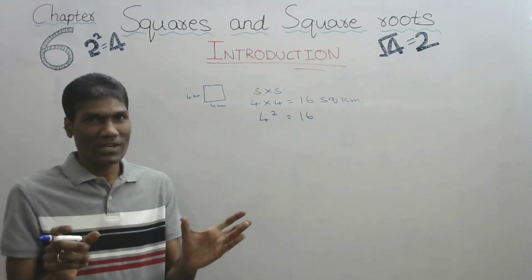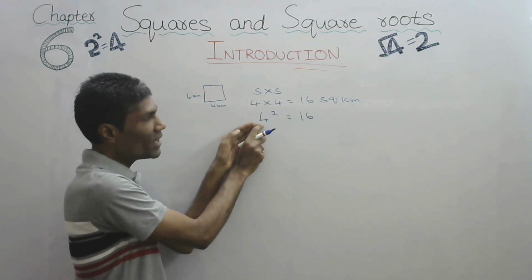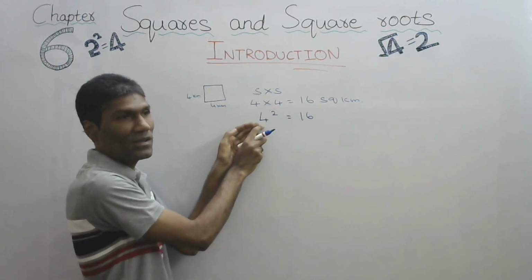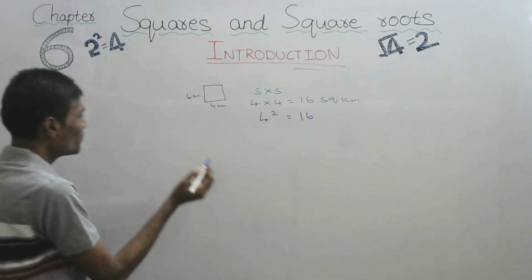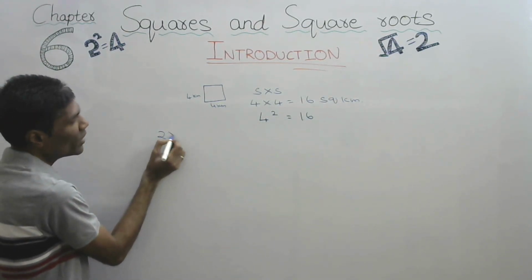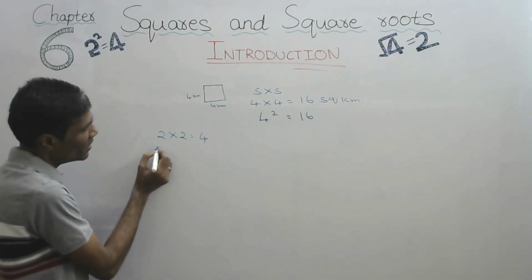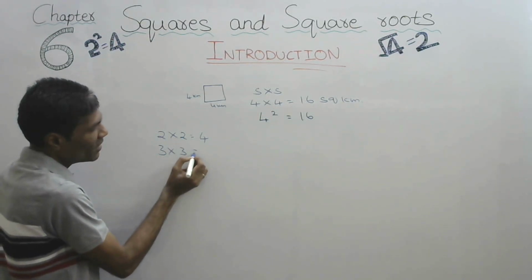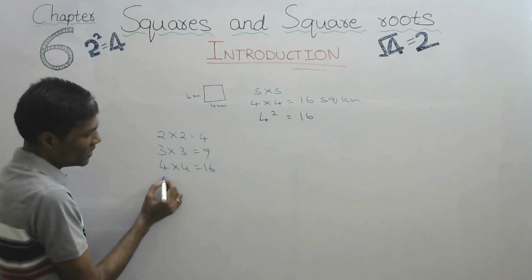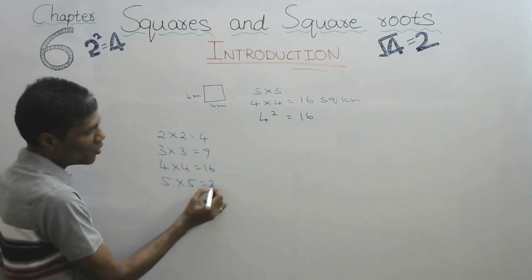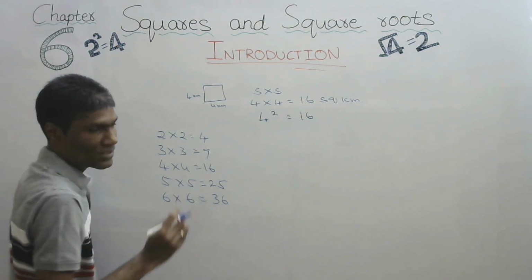So now let us understand the meaning of square. When we multiply the same number, then that is called square. That is, for example, 2 into 2. What is the value? 4. 3 into 3, 9. 4 into 4, 16. 5 into 5, 25. 6 into 6, 36.